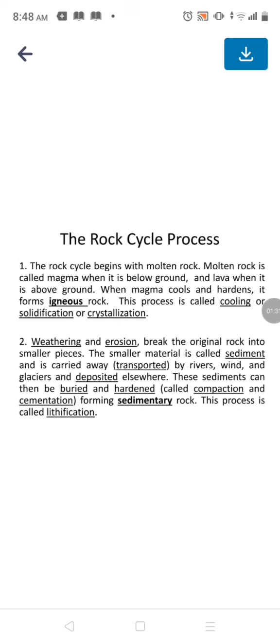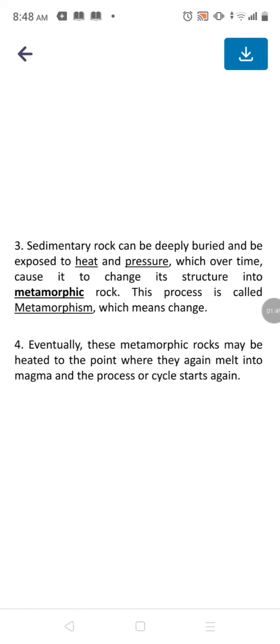Then weathering or erosion breaks the original rock into smaller pieces. The smaller material is called sediment and is transported by rivers, wind, and glaciers and deposited elsewhere. These sediments can then be buried and hardened, called compaction and cementation, forming sedimentary rock. This process is called lithification too. Then sedimentary rock can be deeply buried and exposed to heat and pressure. Then it changes to the structure of metamorphic rock. The process is called metamorphism.